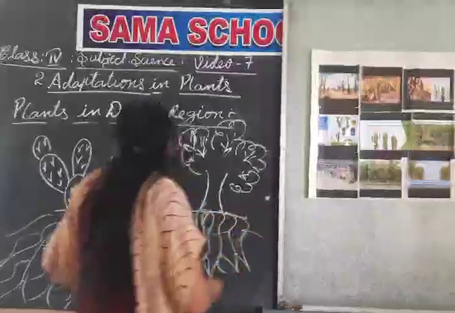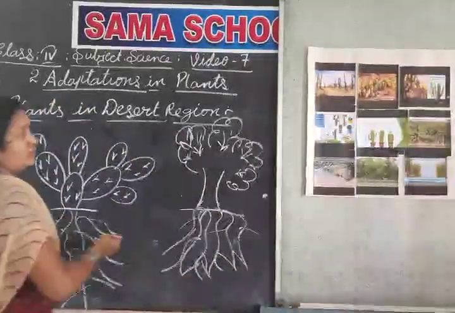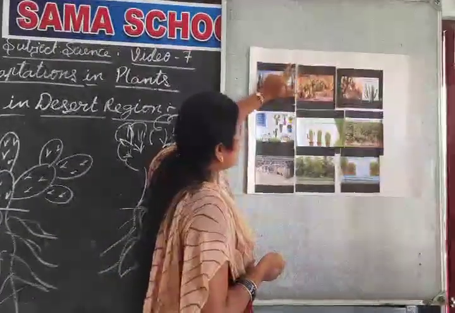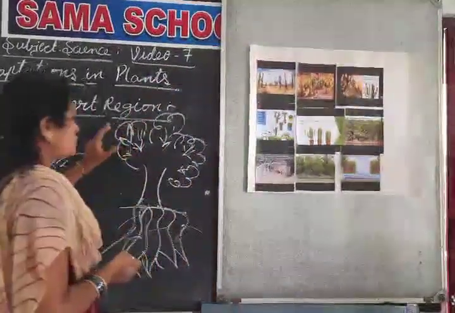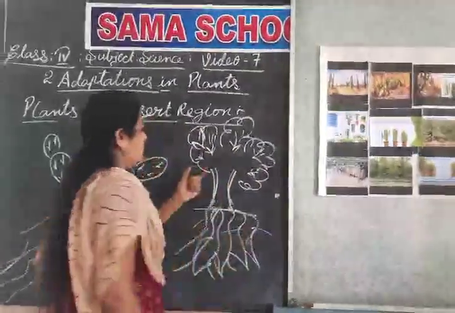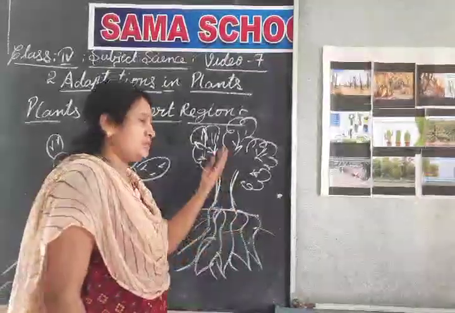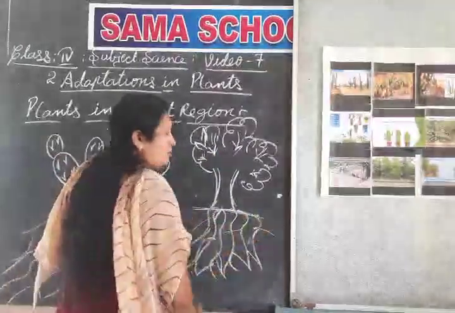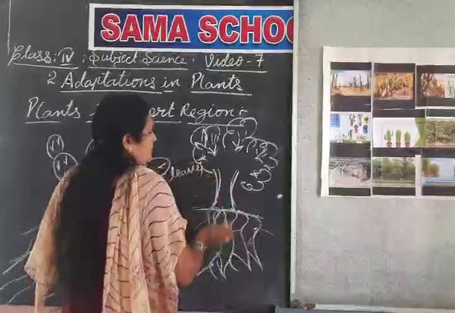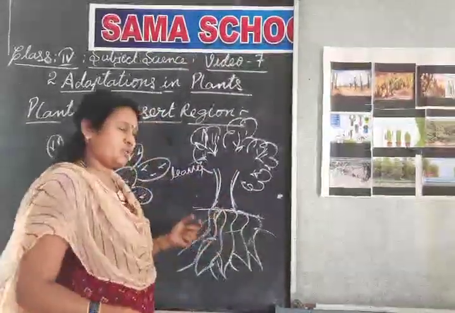See, the desert plant is totally green. See here, greenery we can see. And which parts did we learn in previous classes? Stem, roots, branches, leaves, flowers, fruits, we can see those.